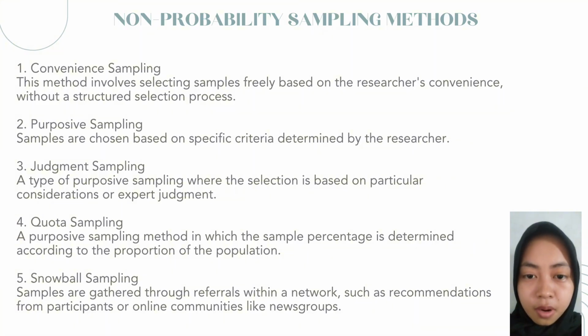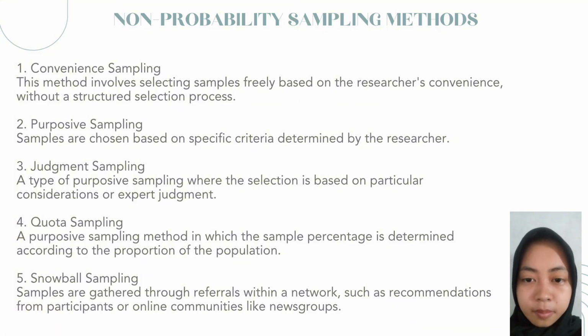Two, purposive sampling: samples are chosen based on specific criteria determined by the researcher. Three, judgment sampling, a type of purposive sampling where the selection is based on particular consideration or expert judgment.